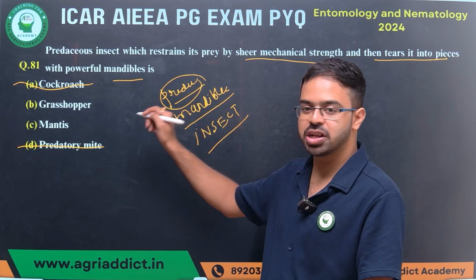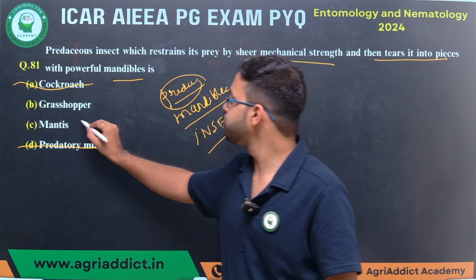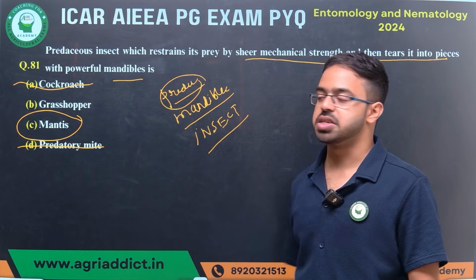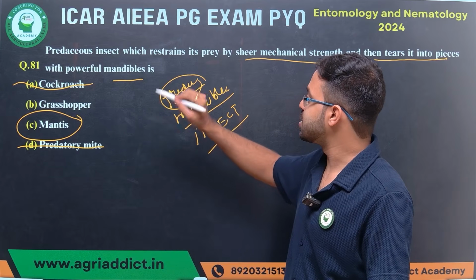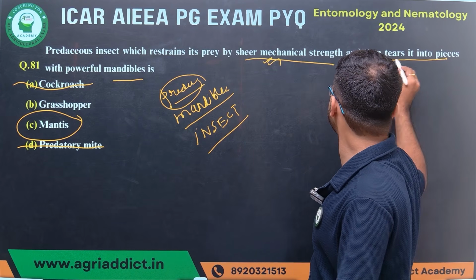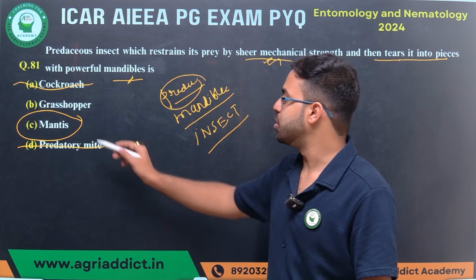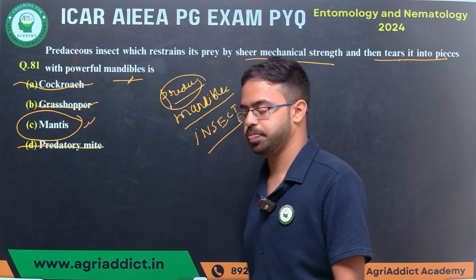The only group that is exclusively predaceous is the mantis. So the mantis is the insect which restrains its prey by sheer mechanical strength and then tears it into pieces with powerful mandibles. Okay, here not grasshopper.